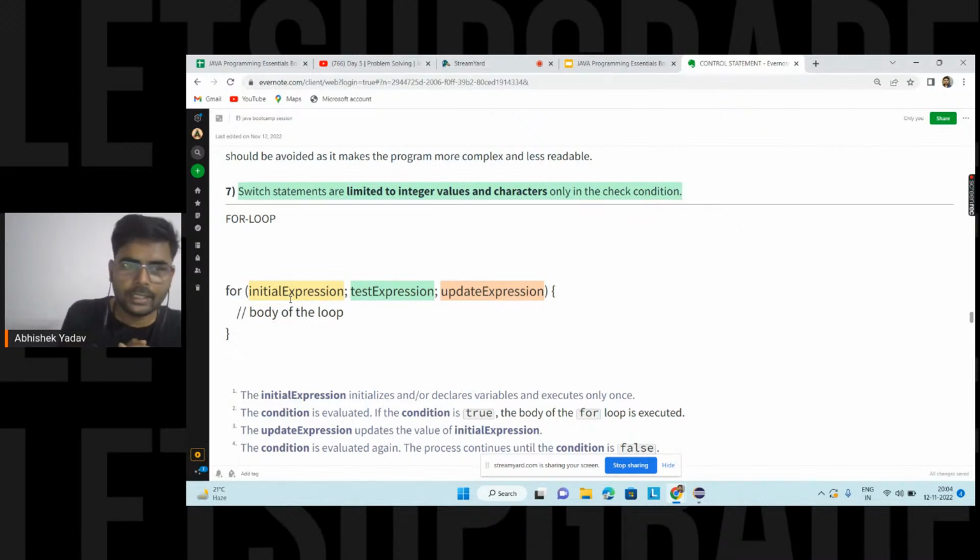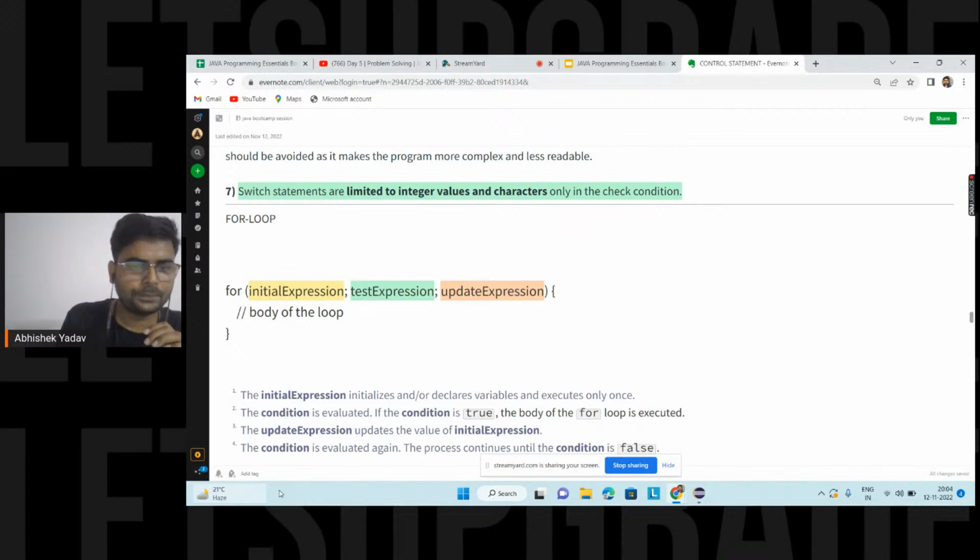So here the main point is, when do we have to use the for loop? You can use your for loop when you know the number of iterations beforehand. You know the starting point, you know the end point, and you know how many times you want to iterate the body of the for loop, right, everyone? Then we can go with for loop, and we can use while loop also there. But the main use case of while loop is when we have the code and we want to execute that code and we don't know the number of iterations, right? Then we can go with while loop here.